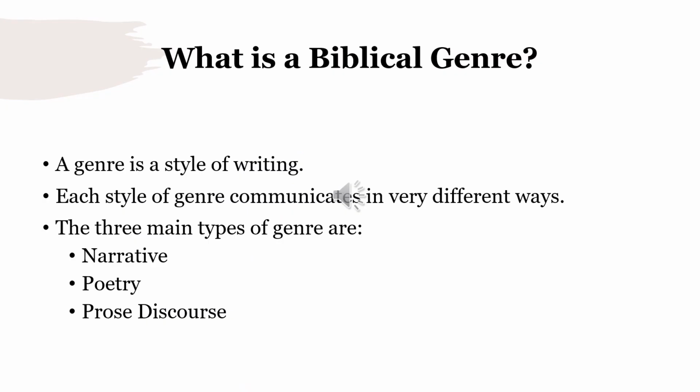What is a biblical genre? A genre is a style of writing. Each style of genre communicates in very different ways. The three main types of genre are narrative, poetry, and prose discourse.